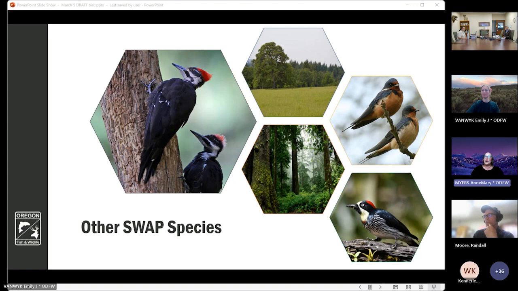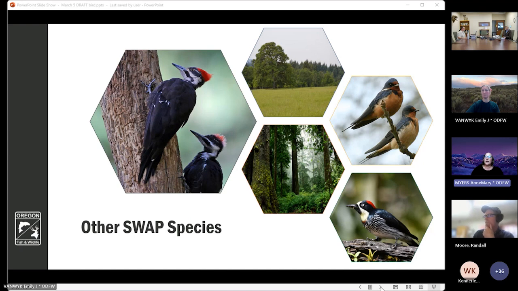Acorn woodpecker will be highlighted in the habitat section of the SWAP and are a success story about conservation actions in oak woodland ecosystems. Another example is the pileated woodpecker, which also did not meet the definition of a species of greatest conservation need under the criteria.